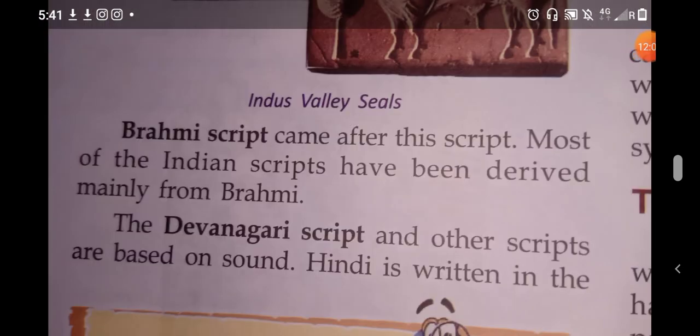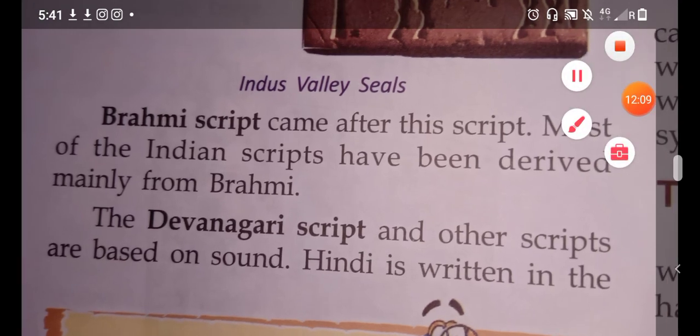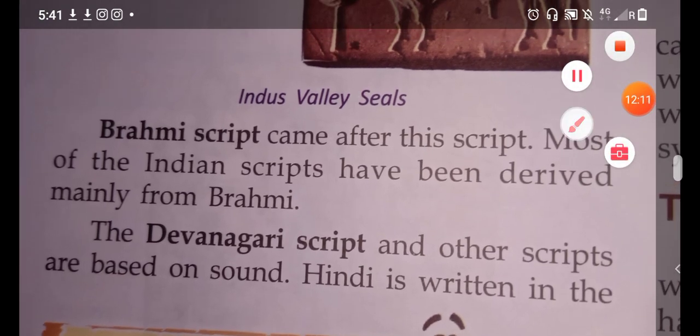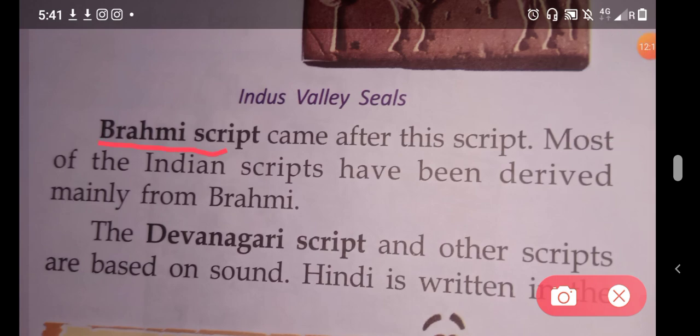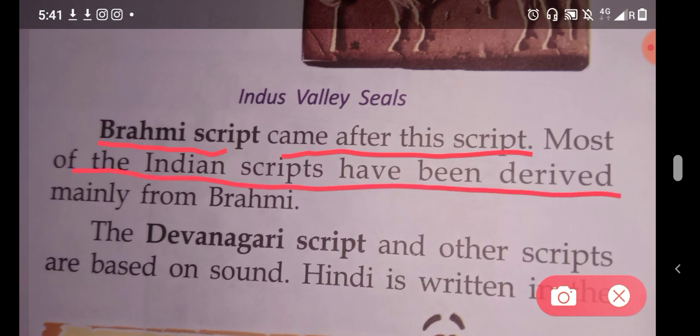Students, the next important point is the Brahmi script. What is Brahmi script? That came after the script of the Indus Valley civilization. After it came Brahmi script, and most of the Indian scripts have been derived mainly from Brahmi.